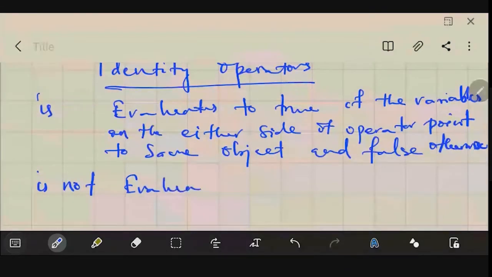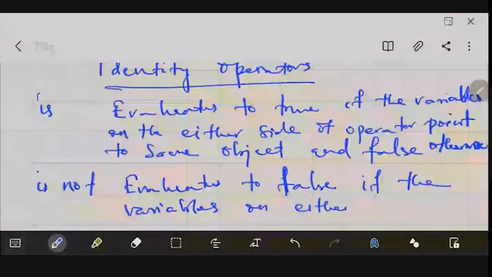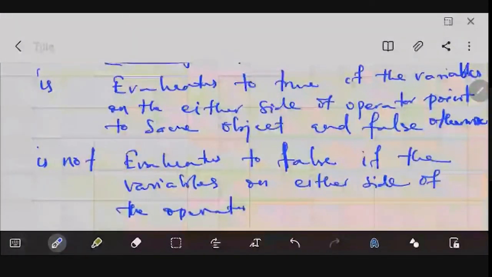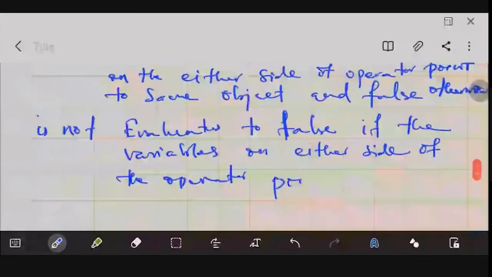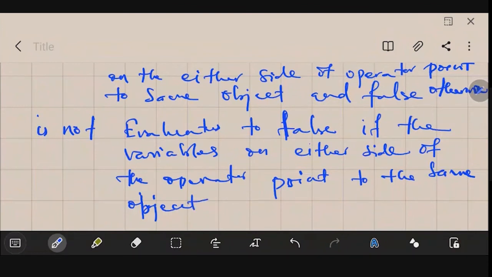So it evaluates to false if the variables on either side of the operator point to the same object, and true otherwise.